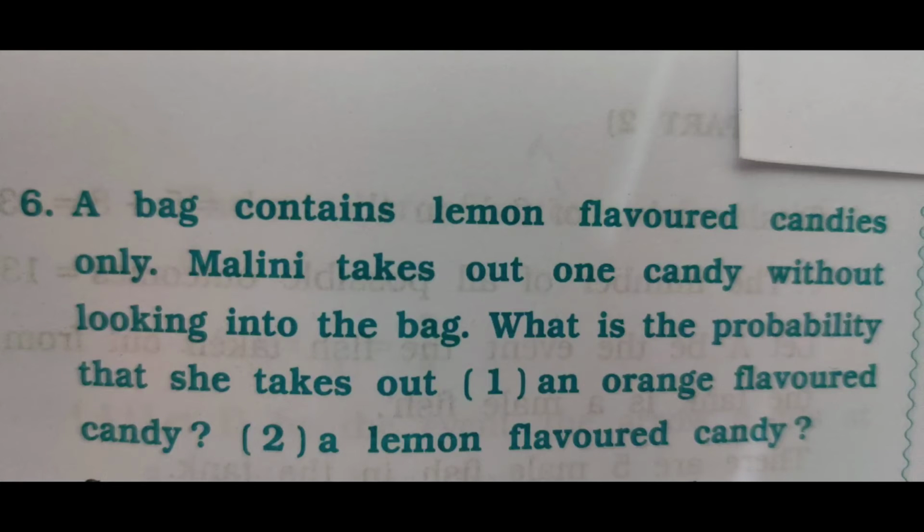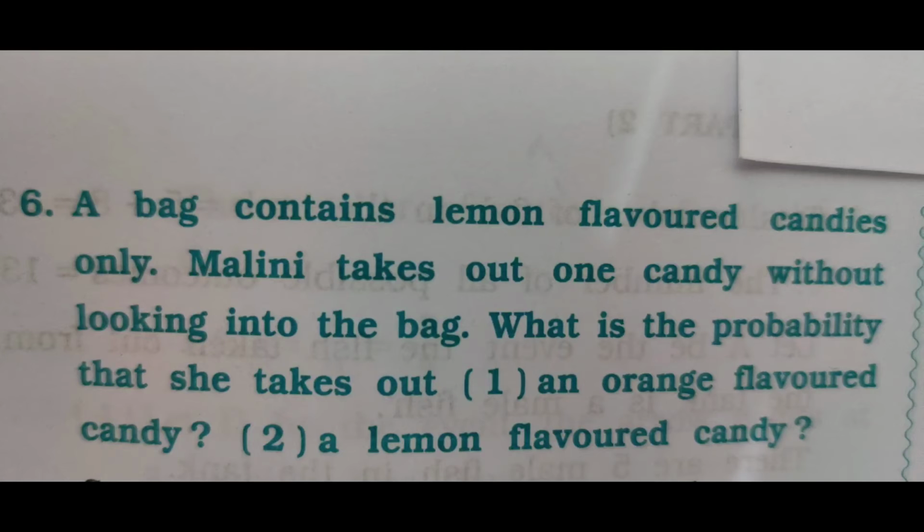Answer number 1. What is the probability of an orange flavored candy? Let A be the event, an orange flavored candy is taken out. You know, the number of orange flavored candies in the bag is 0, so the number of outcomes favorable to A is 0. And you know the formula P(A) is equal to r by n. So P(A) is equal to 0 by n, and that's why the answer is 0. You can also say it is an impossible event.